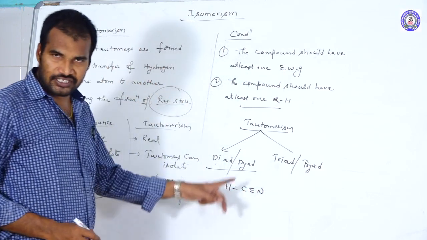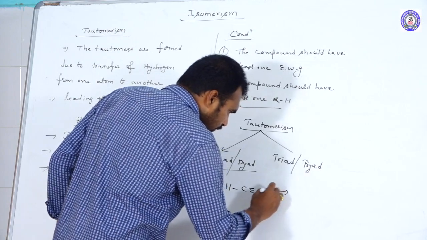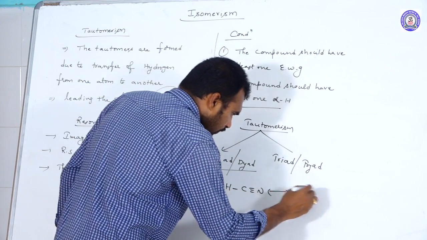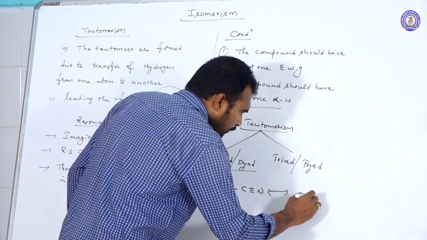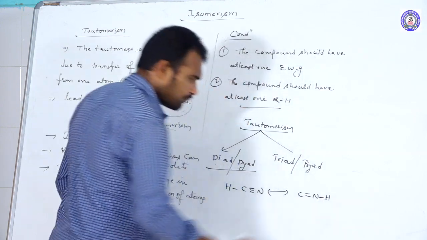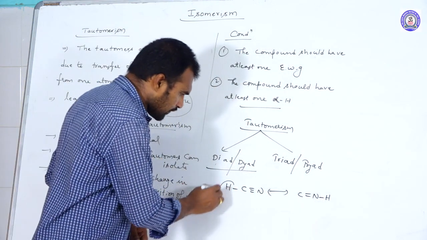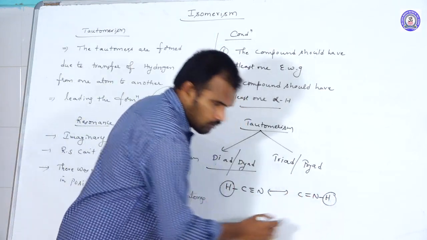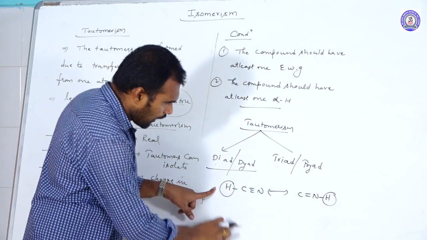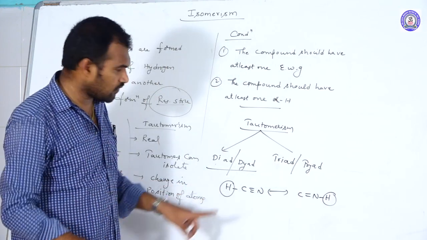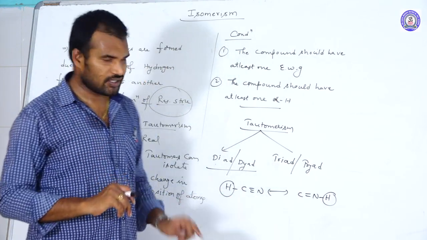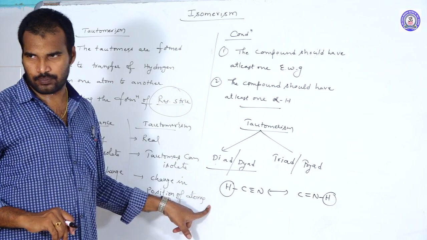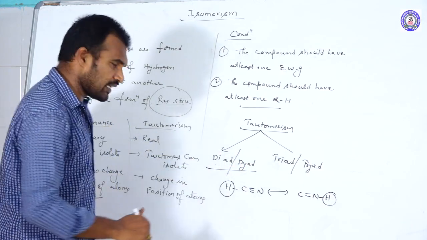HCN, after the tautomerism, what happened? C double bond NH. That means the proton is transferring from carbon to nitrogen. What is the difference? Proton is transferred from carbon to nitrogen. How many positions was it displaced? 1, 2. 2 positions. That is why this is a dyad system. Best example. Okay. Triad system example.